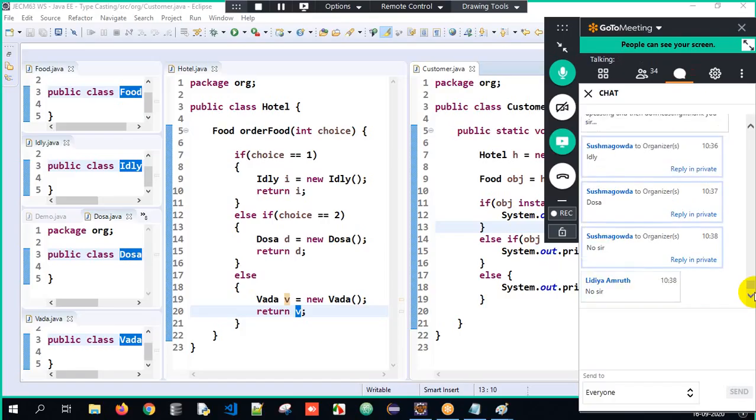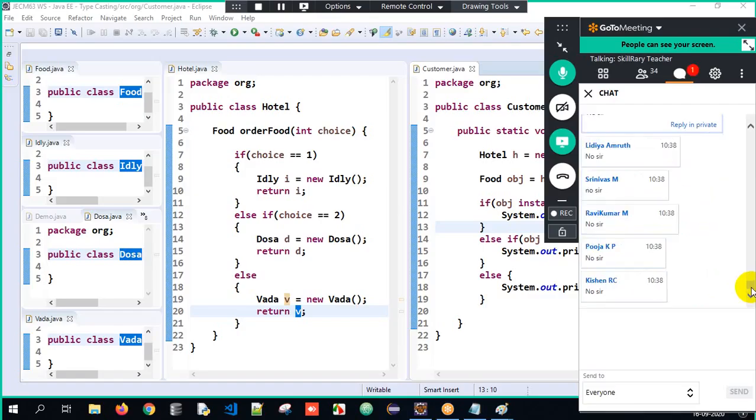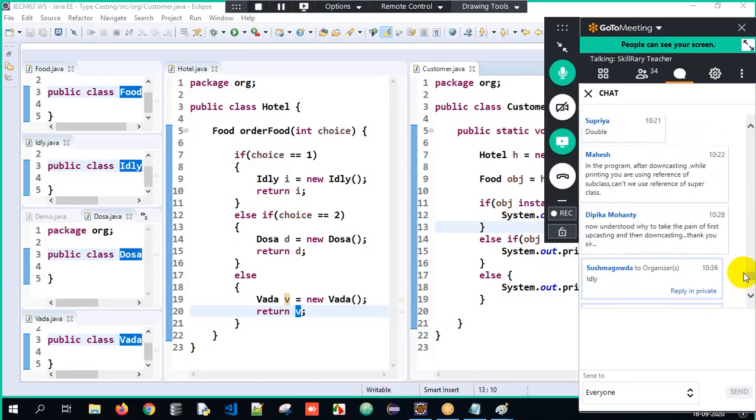Okay, great. I hope you all got clarity about the importance of upcasting and downcasting. There's one question: after downcasting, while printing, you are using the reference of the subclass. Can't we use the reference of the superclass? Whenever you use the superclass reference, I can access only superclass properties.